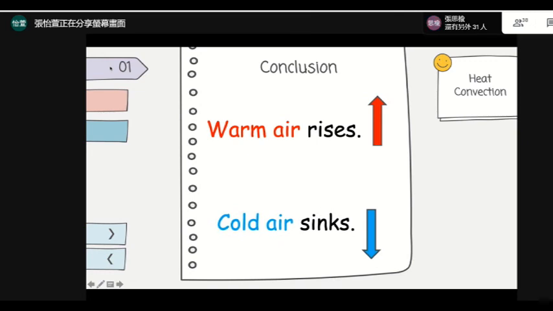Very good. Now everybody, let's say it together. Warm air rises and cold air sinks. We call it heat convection. Everybody, one more time. Heat convection.